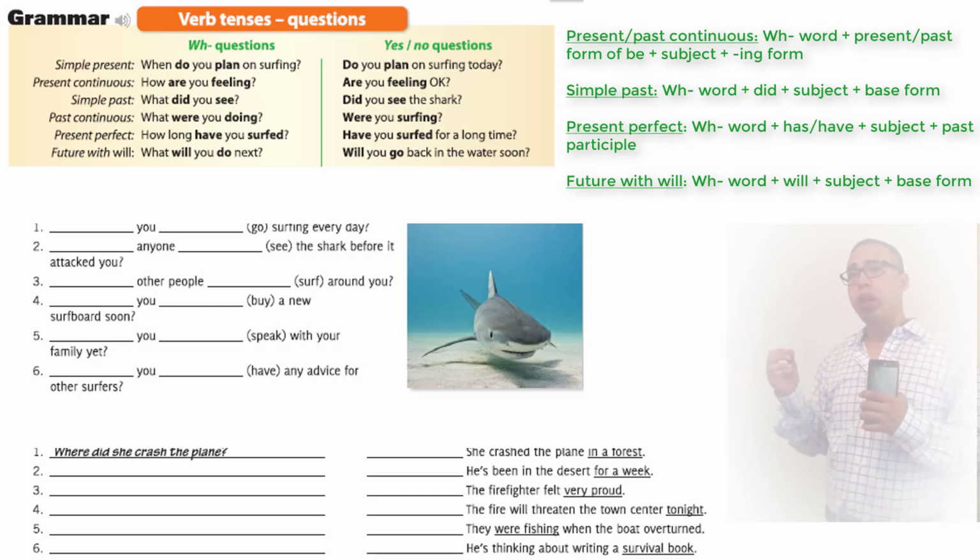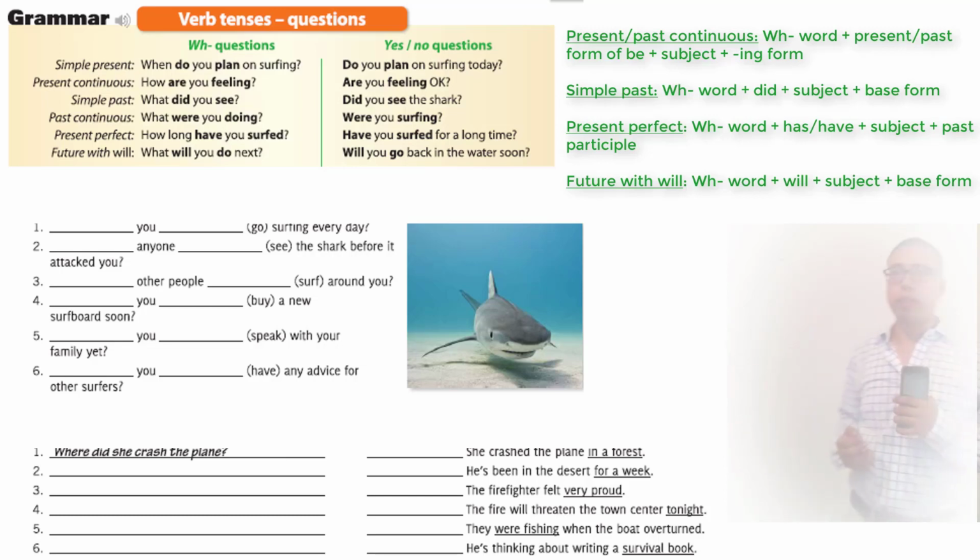It says, have you surfed for a long time? Future with will. Will you go back in the water soon? We're going to use will to indicate that it's in the future. The verb is go, and it stays in its regular form. Will you go back in the water soon?